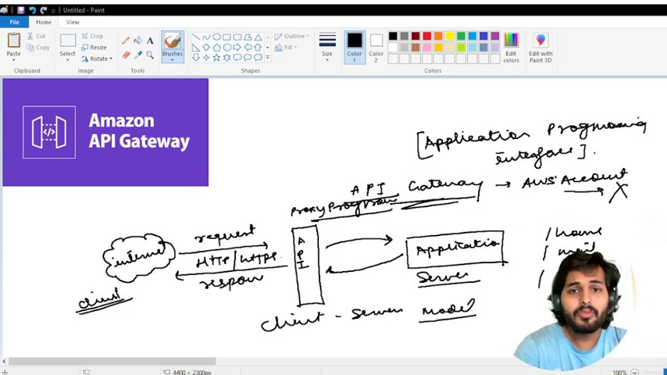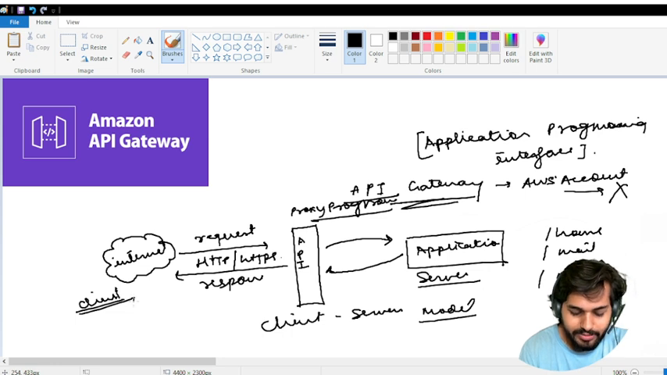Let me give you a simple example of how an API works. Think of a waiter in a restaurant. You place the order. Here we are the client, we have placed the order, and the API is nothing but the waiter. We as a client give a request, please bring some water to me.